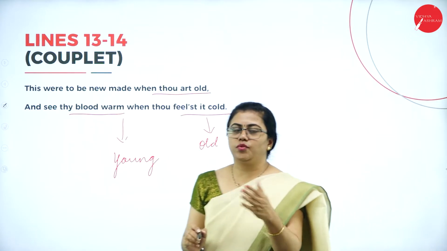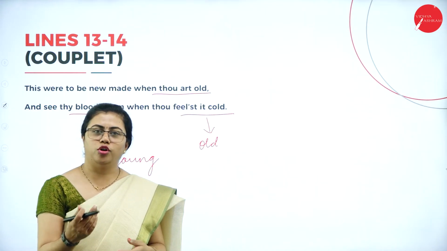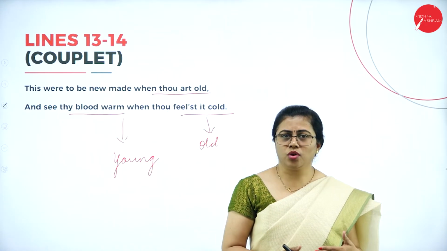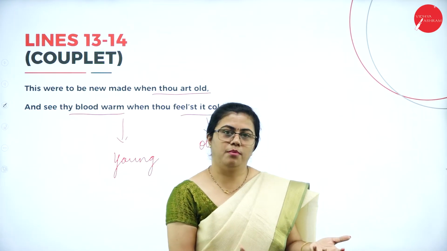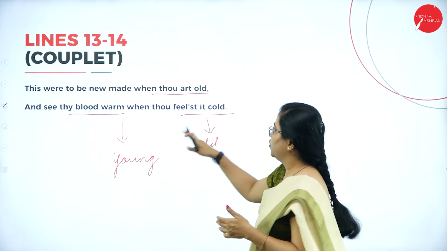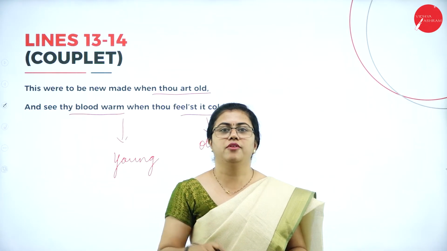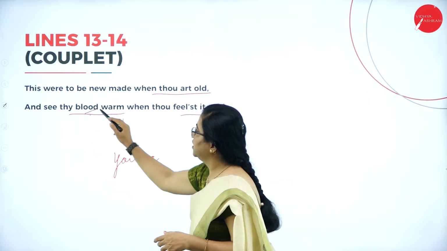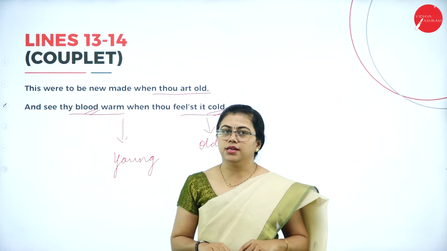When you grow a little aged, you mature enough. You don't want to quarrel with people, you want your peace of mind, so you try to be calm. That means the poet is referring to this blood: if it is warm blood, then the person is ready to do anything when he is young. When he is old, the blood is a little cold, that means the enthusiasm would have come down. So that is what the poet is referring to by using warm blood and cold blood. So this is there in the couplet.